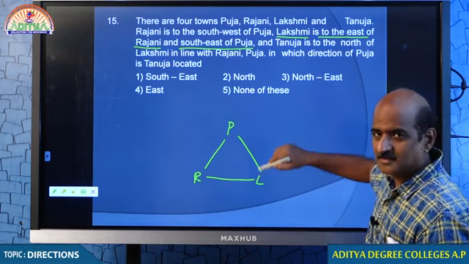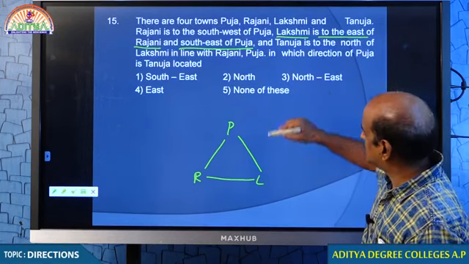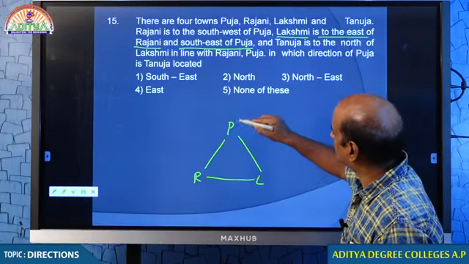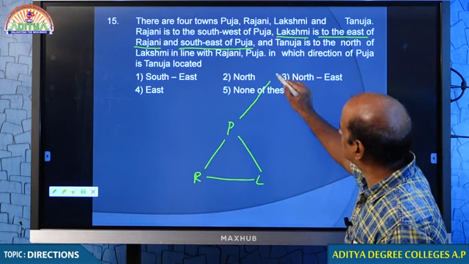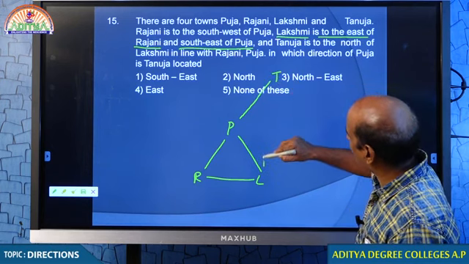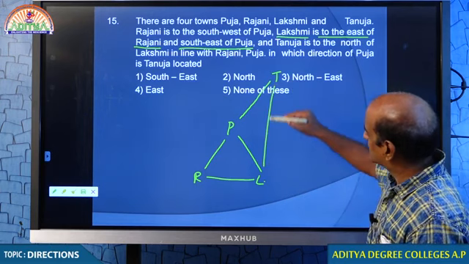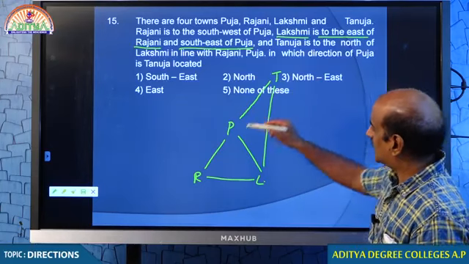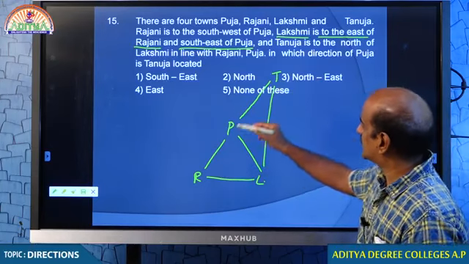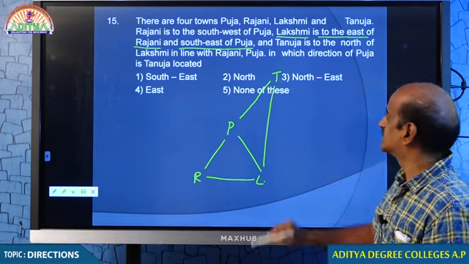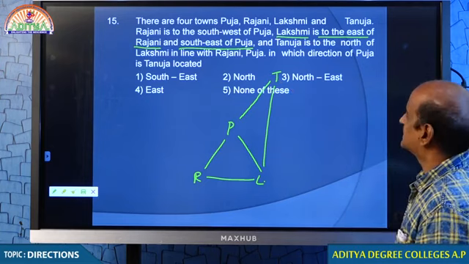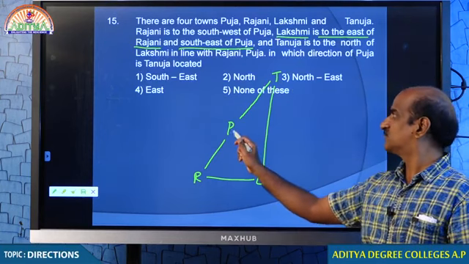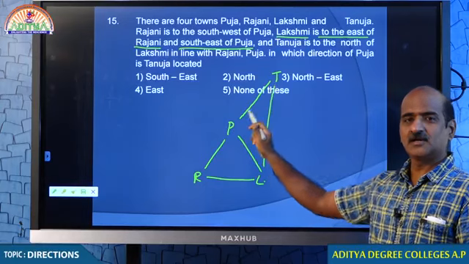What, man? North of Lakshmi. Tanuja is north of Lakshmi and in line with Rajani and Pooja. Tell me. Tanuja is north of Lakshmi and in line with Rajani and Pooja. You understand this? Now you tell me. In which direction of Pooja is Tanuja located? If you look from Pooja, where do you find Tanuja?